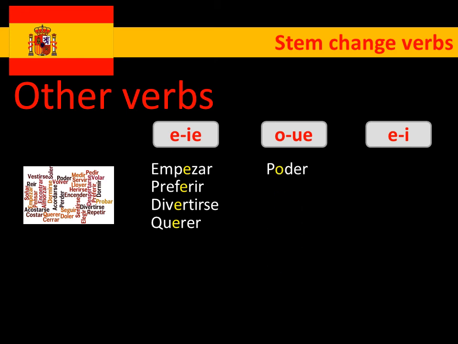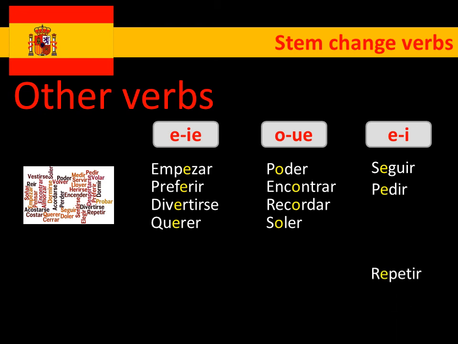O to UE ones then. Poder, puedo, that we've just looked at. Encuentro, I find. Recuerdo, I remember. And then suelo, I usually do something. Finally then, E to I. Seguir, sigo, I continue. Pedir, pido, we just looked at it. Repetir, to repeat.